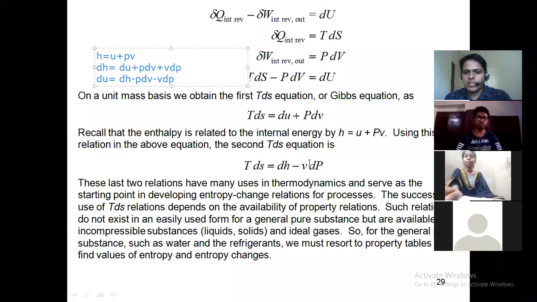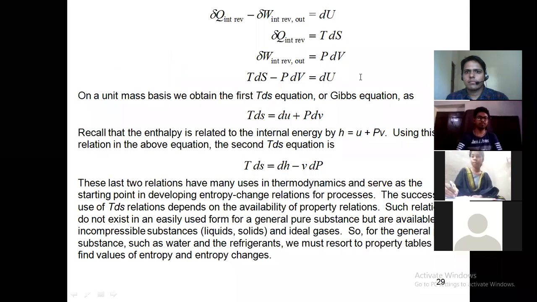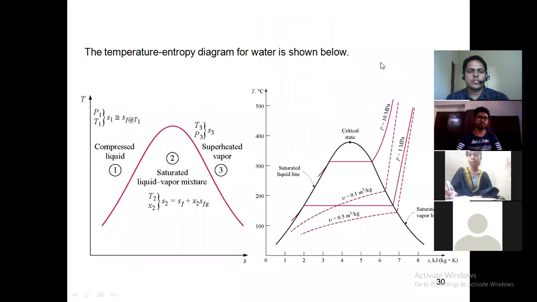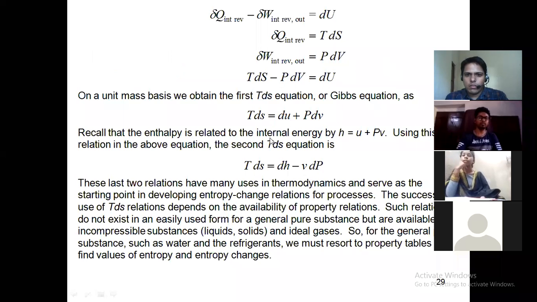Now, these two equations are valid only for reversible process. Next, for water or for steam or for refrigerant, we have to use property tables to find the value of entropy and entropy change.